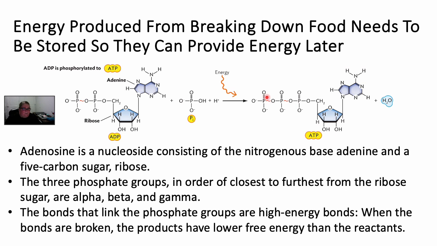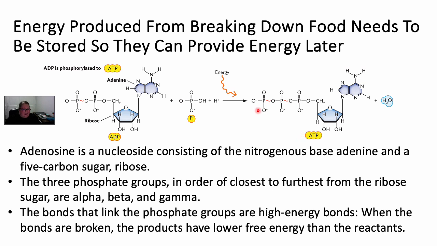We store the energy when we make them, but when we break them later, they release a lot of energy. ADP is the low energy state of the molecule. When we add the phosphate and the electrons carrying the energy, this makes it the higher energy state.